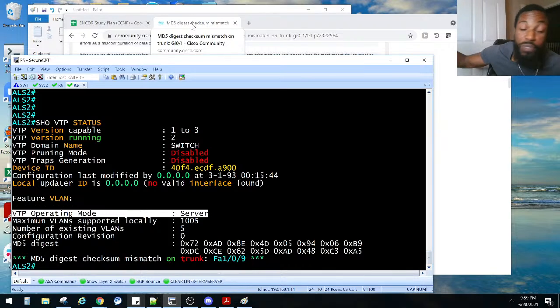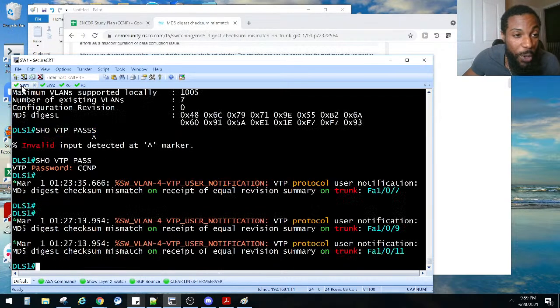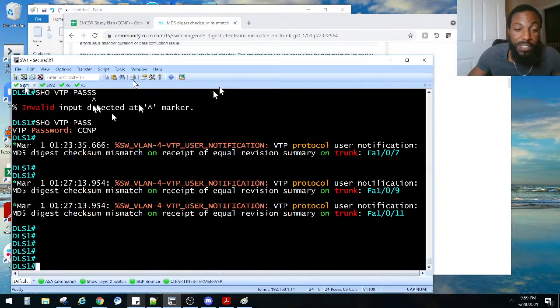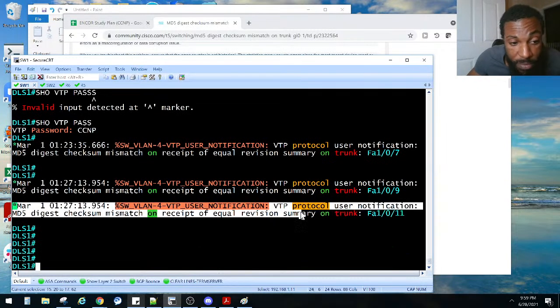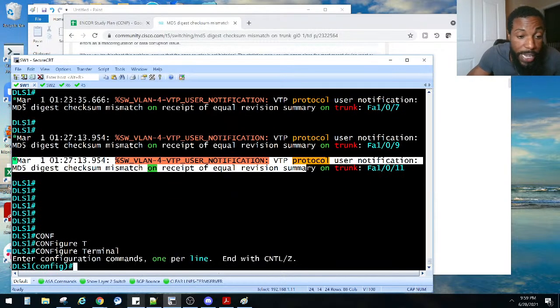And just like Pete said, create a fake VLAN, hopefully it'll propagate, then remove that VLAN, and that should fix the problem. Let's see if that fixes the problem. Let's get on our knees, pray to the network gods, go to the DLS switch. That should fix this problem right here. So apparently that's an IOS bug. Go to global config mode. Let's create VLAN,